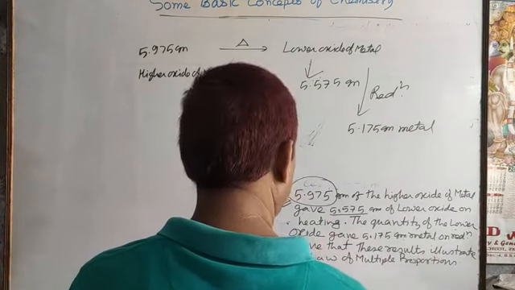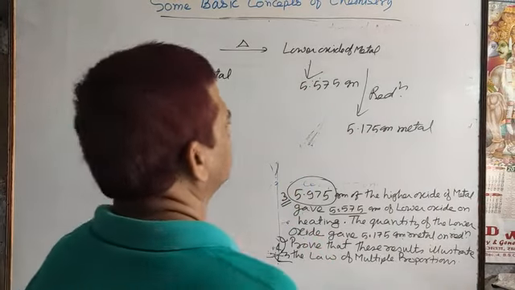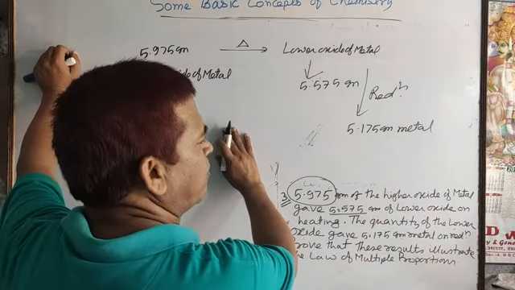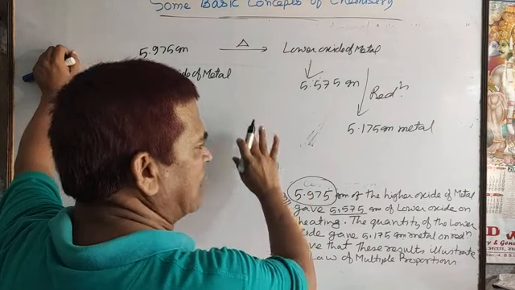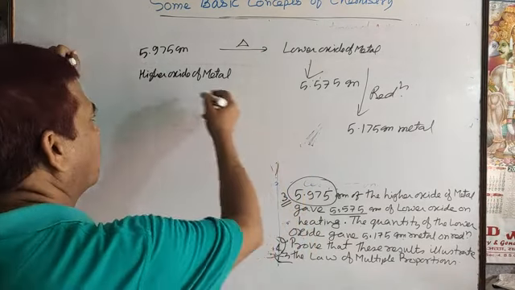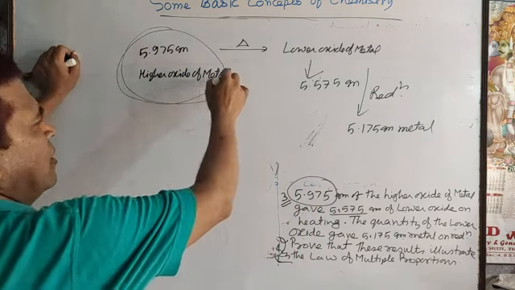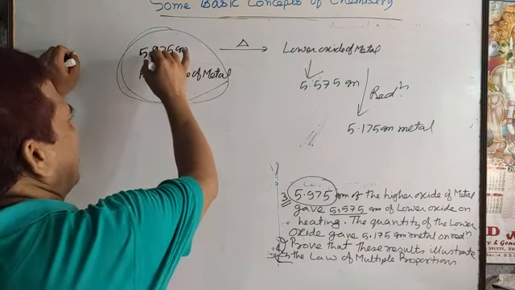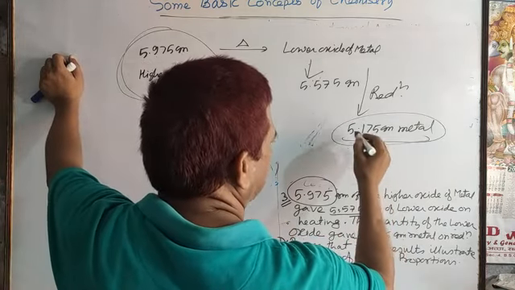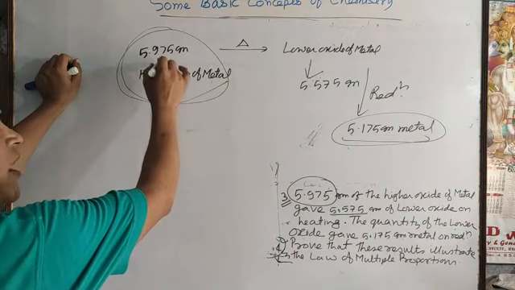Now the question: prove that these results illustrate the law of multiple proportion. According to the law of conservation of mass, mass is conserved whether changed chemically or physically. So from the higher oxide of metal, the weight is metal and oxygen. After reduction you get 5.175 gram metal.